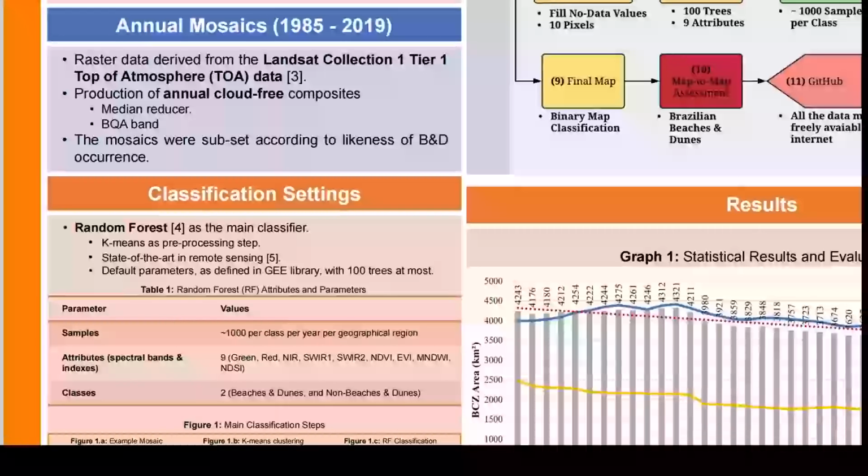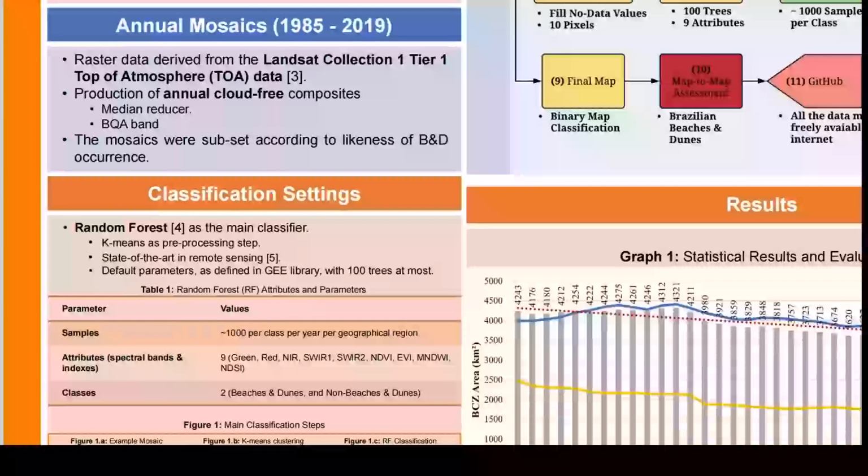The annual mosaics were created utilizing Landsat collection 1 tier 1 top of atmosphere data, producing with this annual cloud-free composites, which were created with the median reducer and the BQA band, or the quality assessment band. After this, the mosaics were subset according to likelihood of beaches and dunes occurrence.